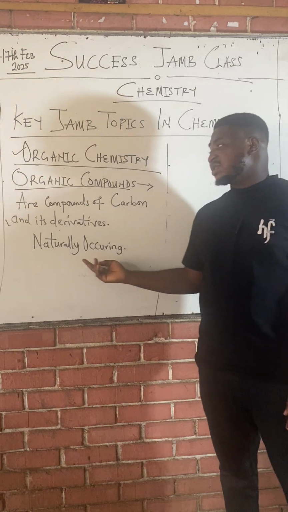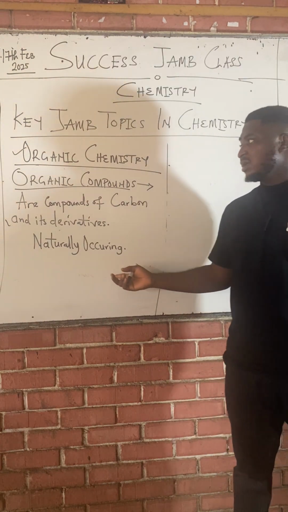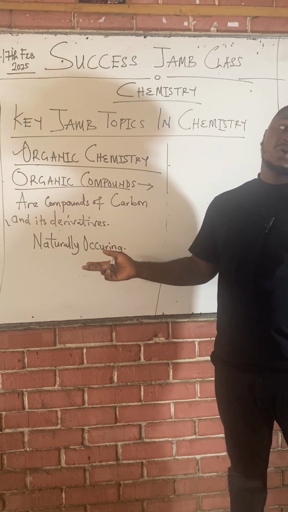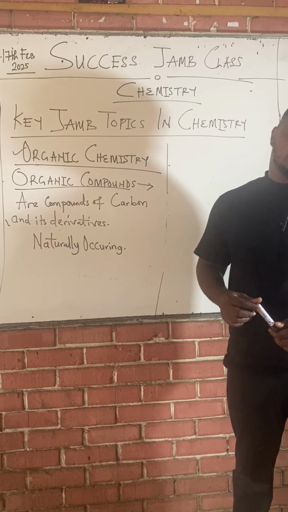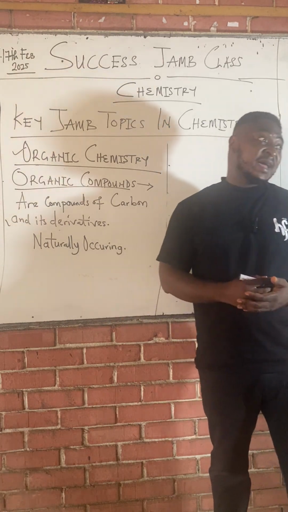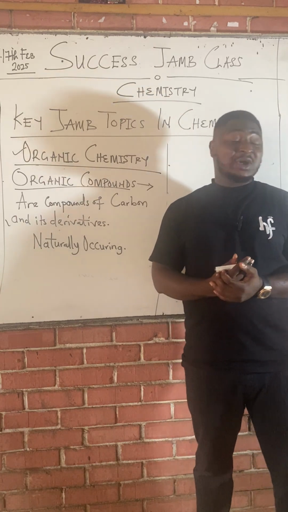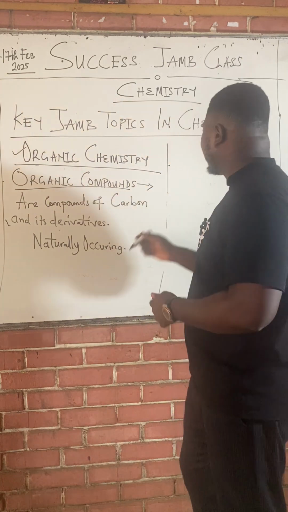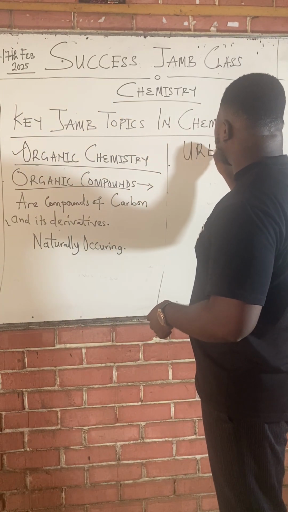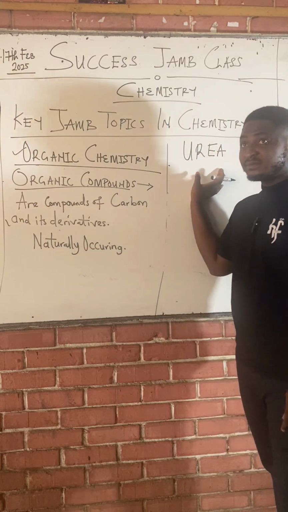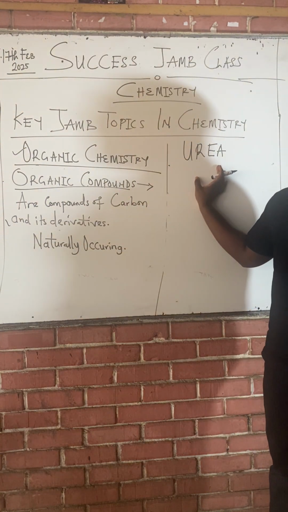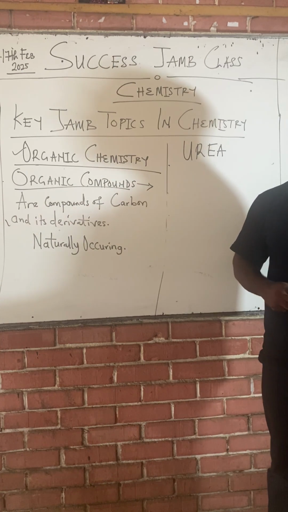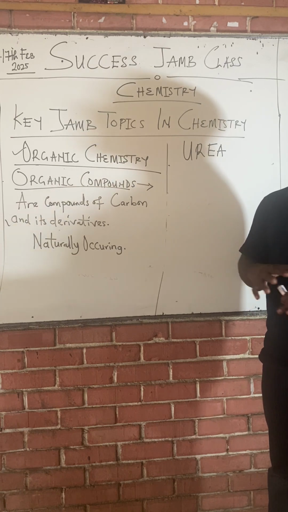But you know why we stopped using this to define organic compounds? Because we found out that there are some organic compounds that can be synthesized by man. A good example of an organic compound is urea. Urea is a major component of your urine. Before now, we thought that since organic compounds are naturally occurring, they cannot be made by man.